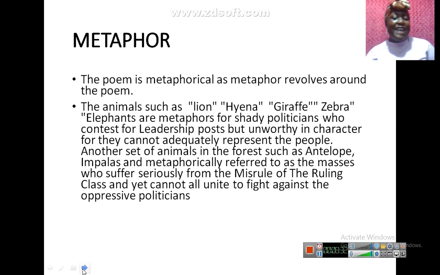You can see the animals such as the lion, hyena, giraffe, the zebra, the elephants, are metaphors for shady politicians who contest for leadership posts but are unworthy in character, for they cannot adequately represent the people. Do I have a witness in the house? Anybody say amen? That is basically the Nigerian story. Can you all agree with me, students? That is basically the Nigerian story. That is what we are going through.